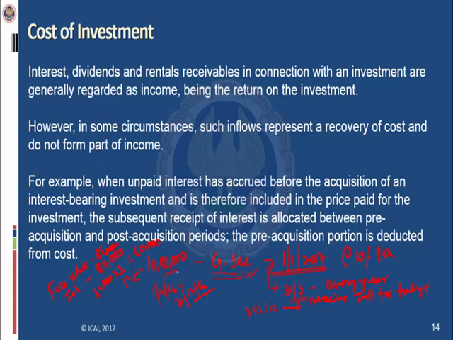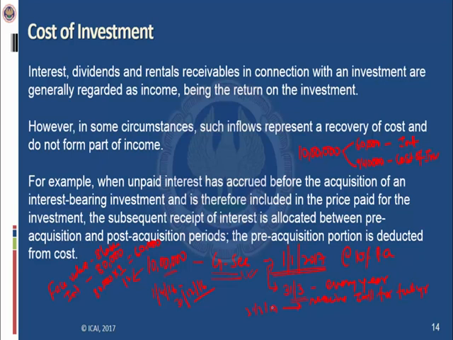So the entity is paying 10 lakh rupees, and this 10 lakh has two parts. One is 60,000 on account of interest which the seller will forgo, and 9,40,000 for cost of investment. So the entity has to recognize: investment account debit by 9,40,000, interest accrued 60,000, to bank account 10 lakh.